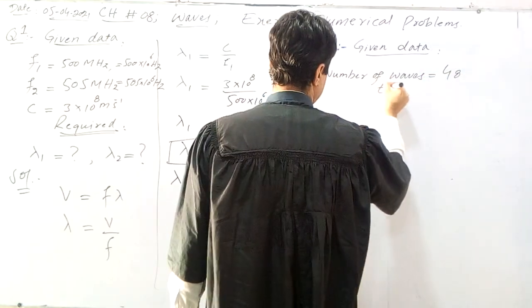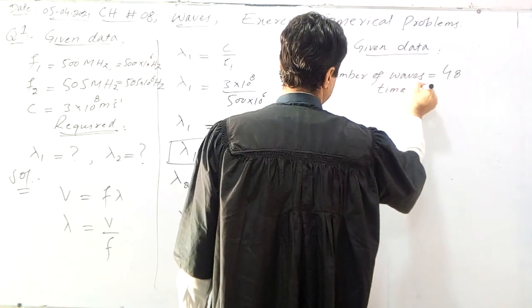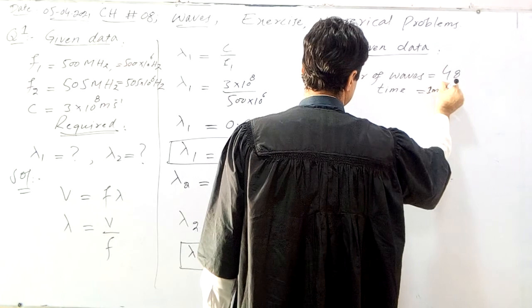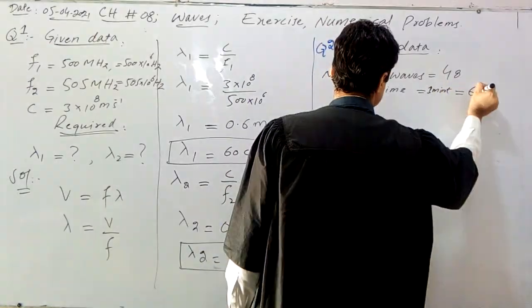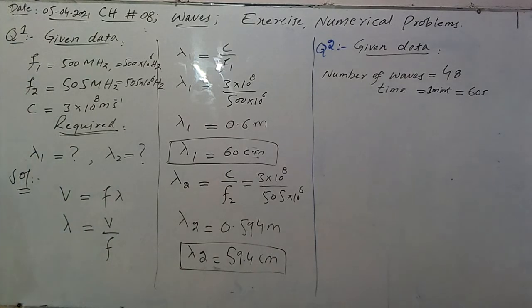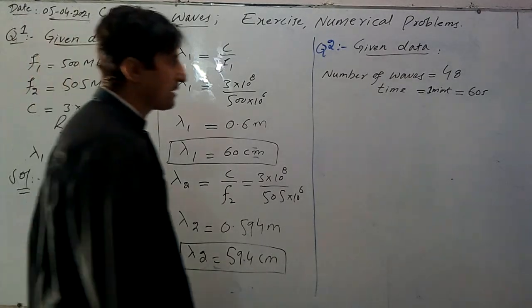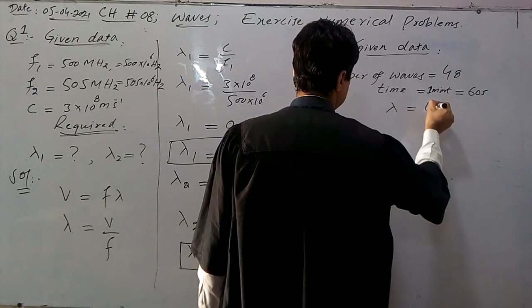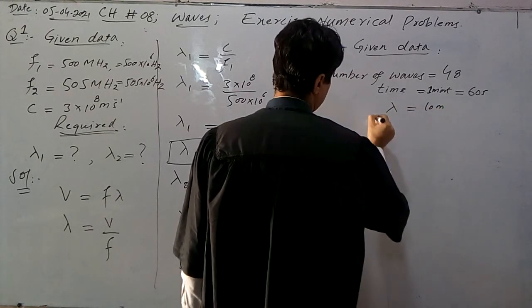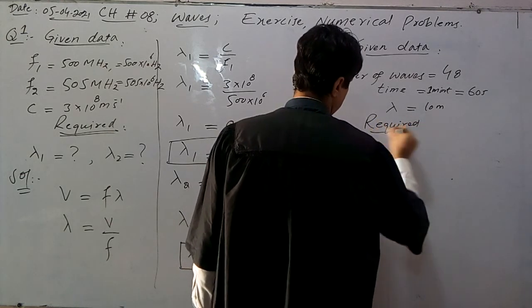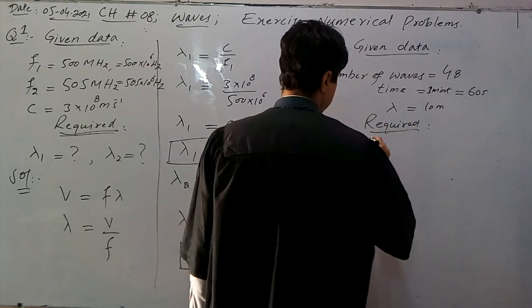And how much time? Time is 1 minute, and this is equal to 60 seconds. The wavelength of the wave is also given, lambda, and this is equal to 10 meter. What is required? We have to calculate the speed.